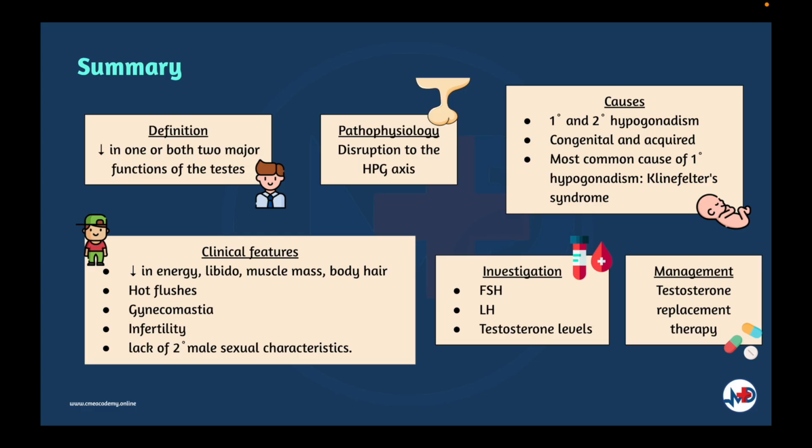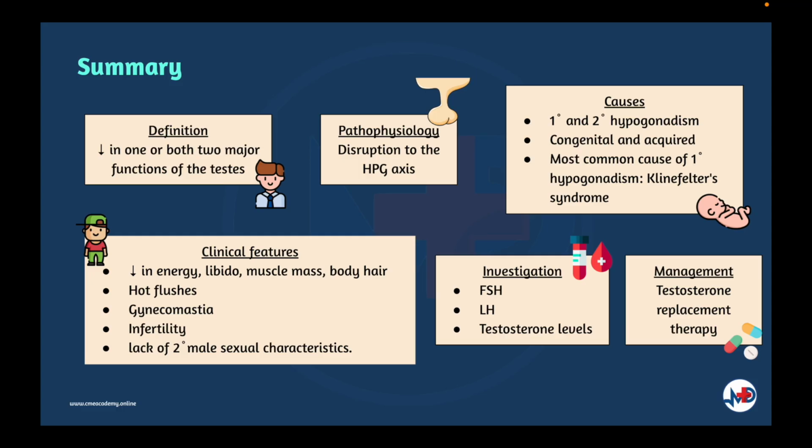In summary, male hypogonadism refers to the decrease in one or both of the two major functions of the testis, which is sperm production or testosterone production. Any disruption of the hypothalamus-pituitary-gonadal axis, resulting from disease of the testis or disease of the hypothalamus or pituitary, may lead to hypogonadism. The causes of primary and secondary hypogonadism in males can be further divided into congenital and acquired. Klinefelter syndrome is the most common cause of primary hypogonadism.